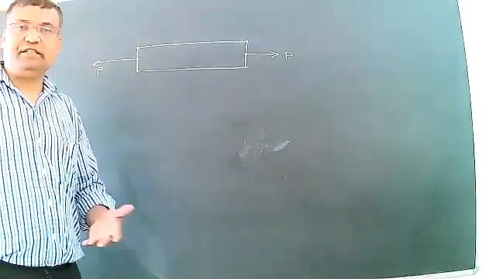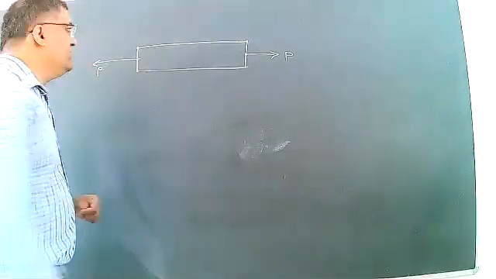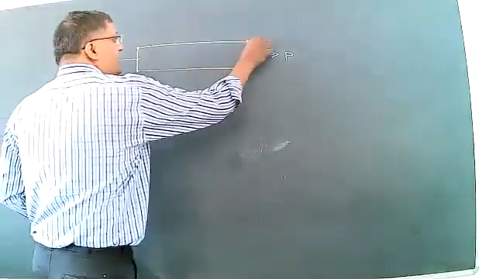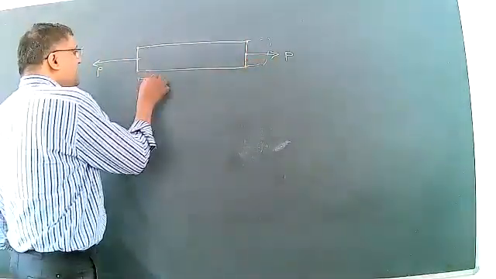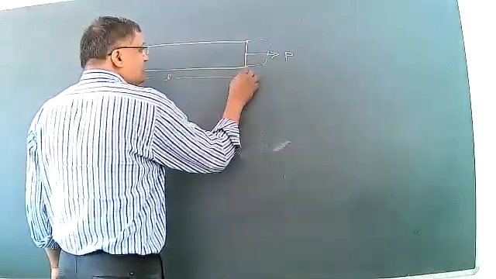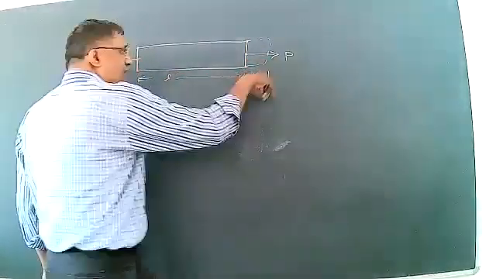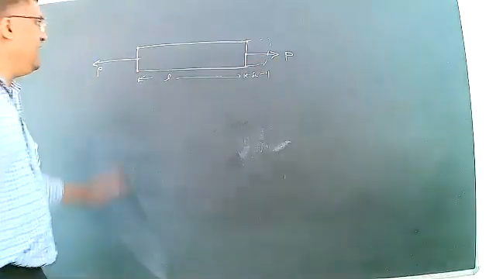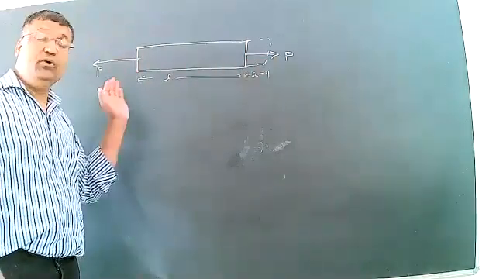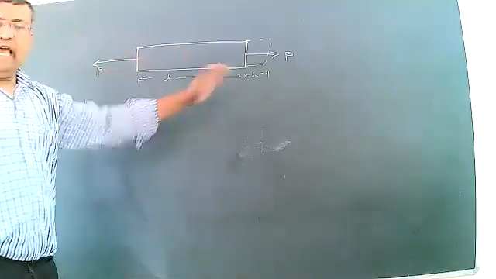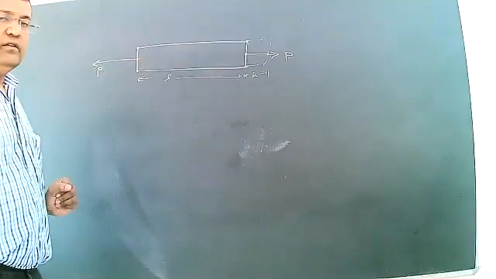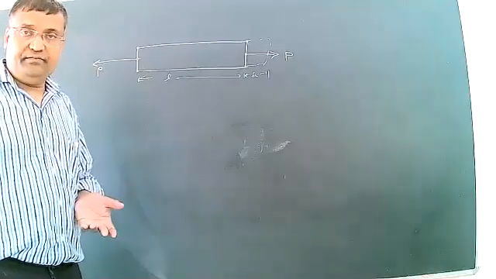What will happen? What is tensile stress? If this is a length L, and after acting external pull force at each end of the body, what will happen? If two equal and opposite pull forces act on that section, the body will elongate.